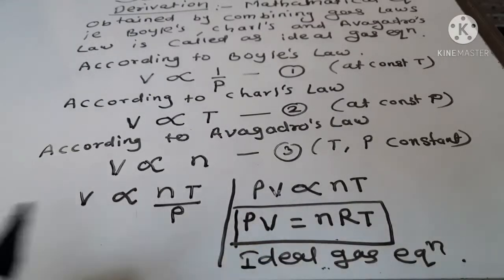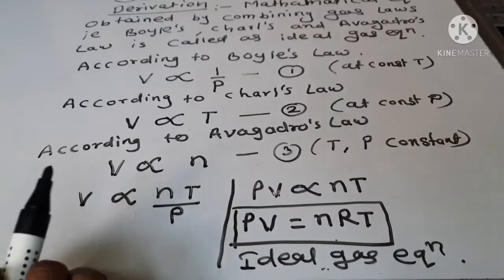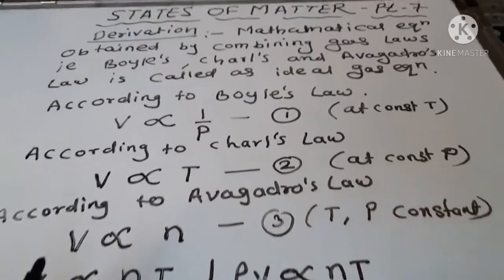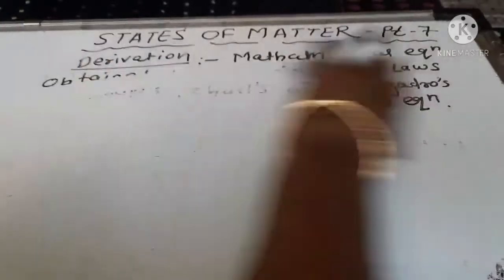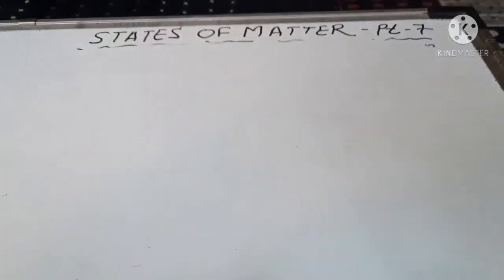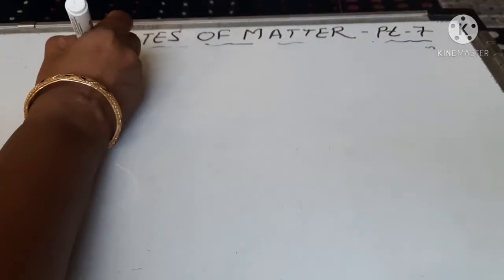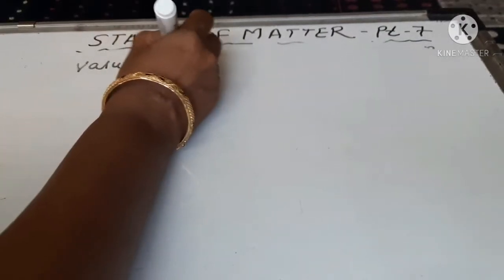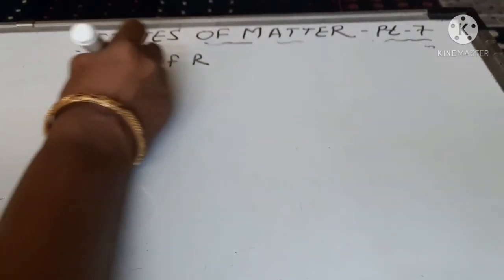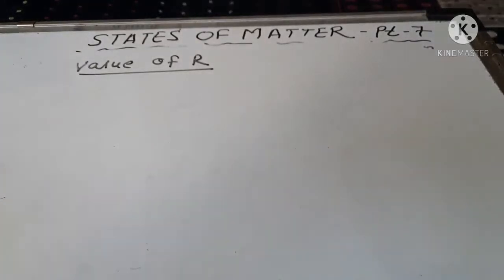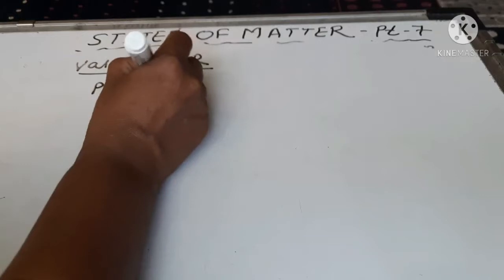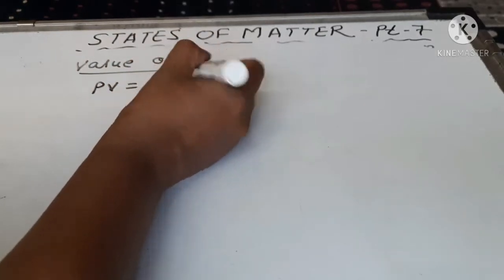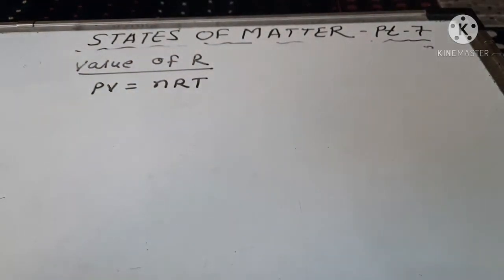Okay, then the next topic is the value of R in different units. As we know, the ideal gas equation is PV equals nRT.